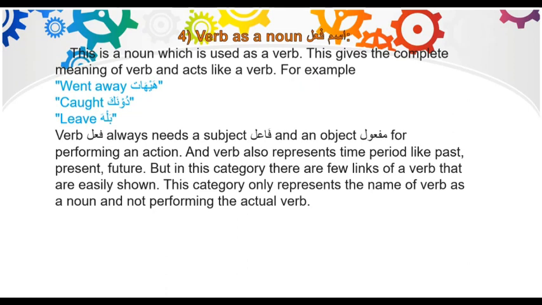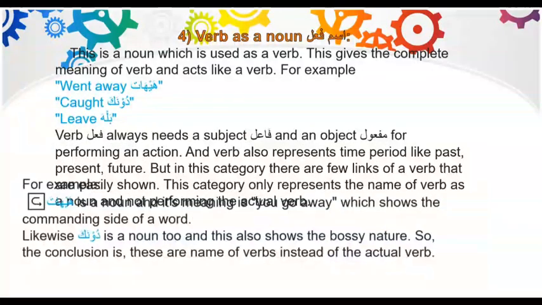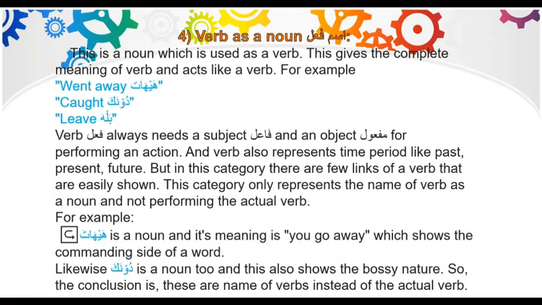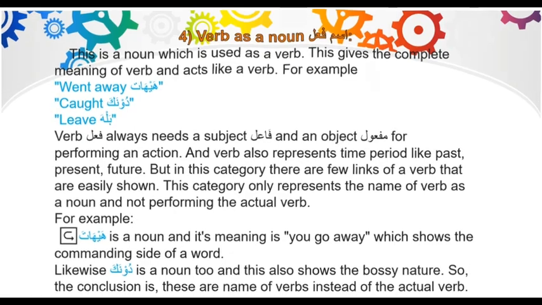And verb also represents time period like past, present, and future. But in this category, there are few links of a verb that are easily shown. This category only represents the name of verb as a noun and not performing the actual verb. For example, hayhata is a noun and its meaning is you go away, which shows the commanding side of a word. Likewise, dunak is a noun too, and this also shows the bossy nature. So the conclusion is, these are the name of verbs instead of the actual verb.